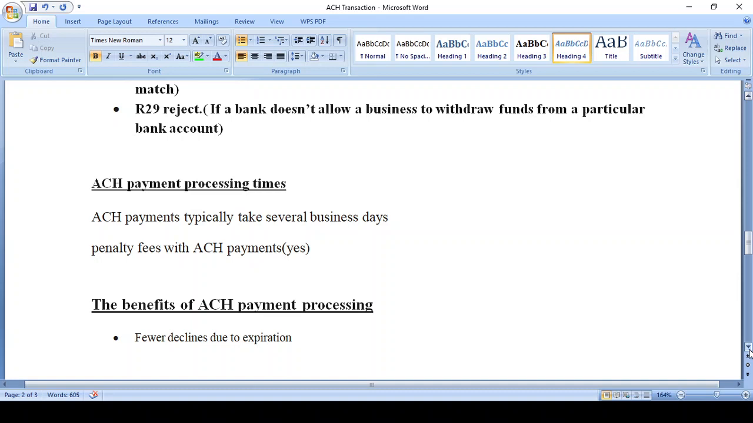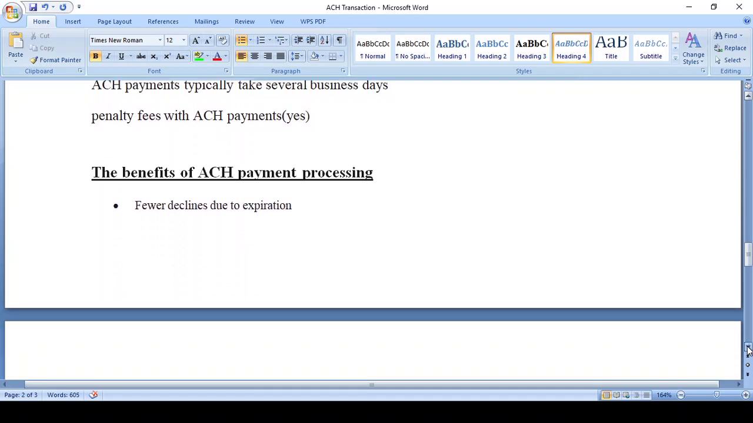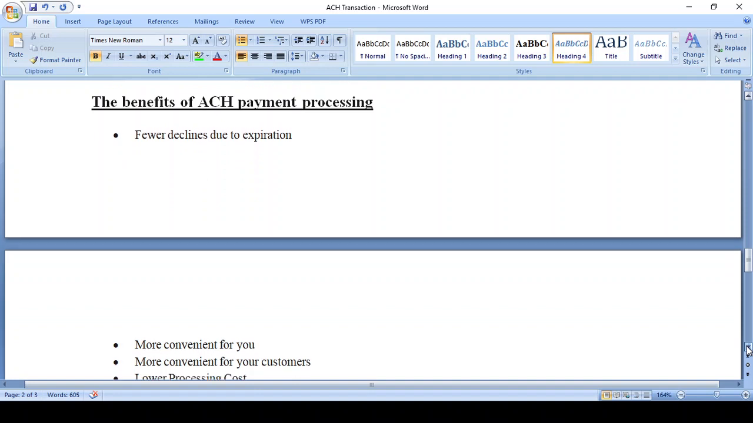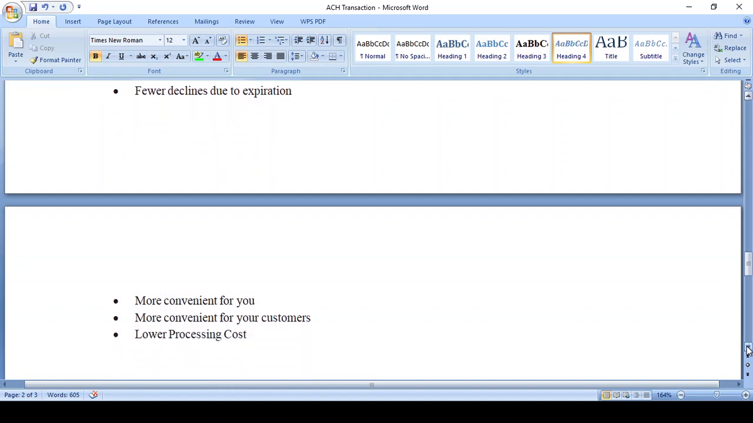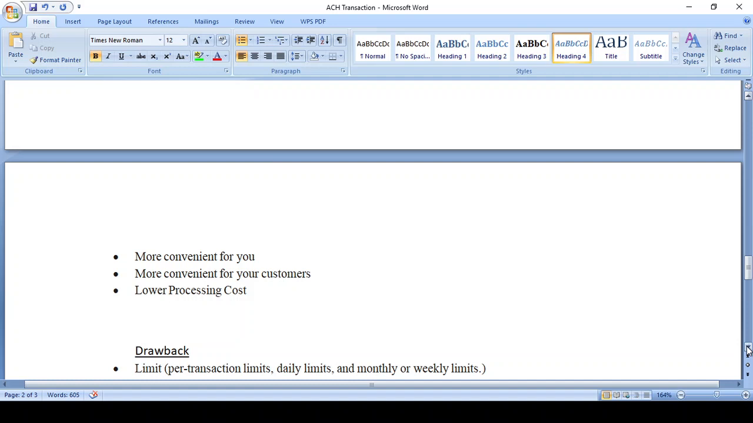What is the benefit of ACH payment? Already I said that the cost is very low, and it's convenient for you. It's convenient for the customer, with lower processing cost, and you don't need to worry about your bill payment because it is automatically paid. These are all the advantages available in ACH payment, because it is processed automatically and the cost of processing is very low. The consumer can pay their bill at a convenient time.